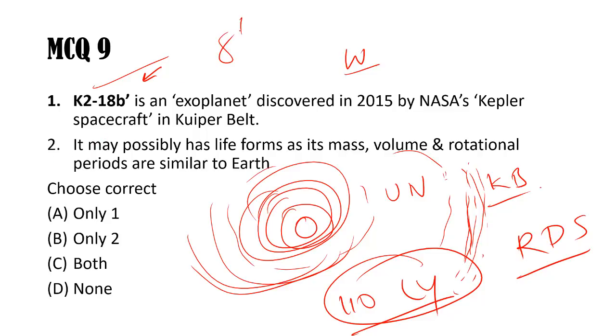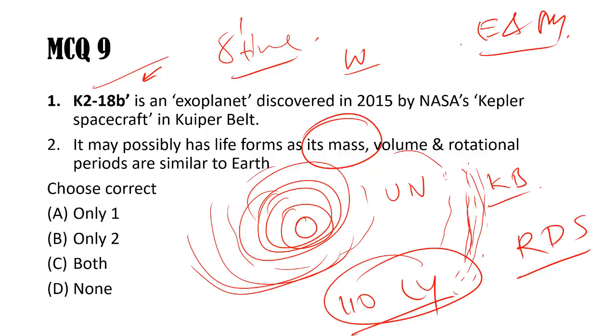And it is huge, 8 times bigger than Earth's mass. So it is not close to Earth in size, mass, volume, and rotational periods. Those are different, but the conditions for life are certainly there. So that's important. In our solar system, only Earth and Mars have life-like conditions, meaning life can survive there. There is a combination of size, gravity, speed, rotational days, temperature, and atmosphere. If these are found, then only can life survive there. So these are called Goldilocks zones around stars, where these kinds of planets can be found. The Goldilocks zone is a very famous phenomenon where life can exist.